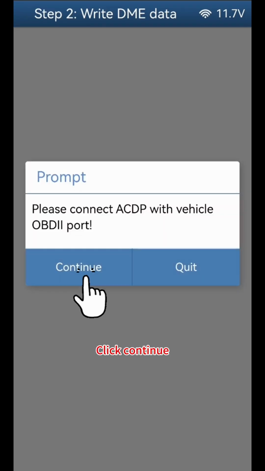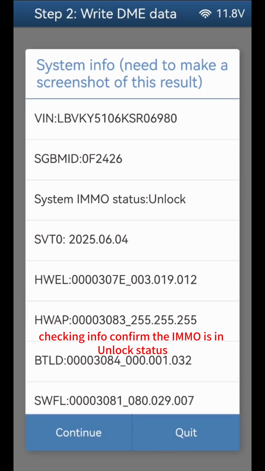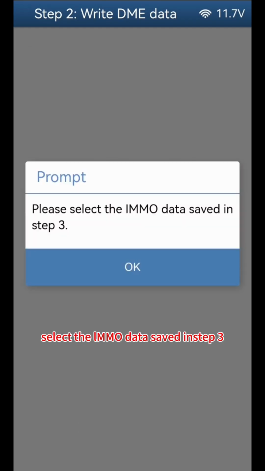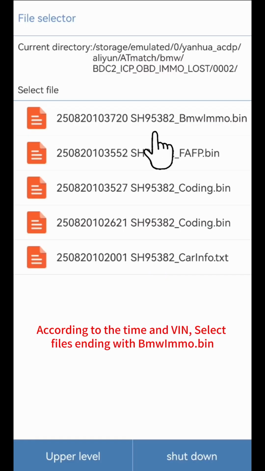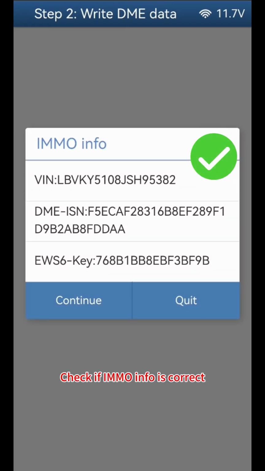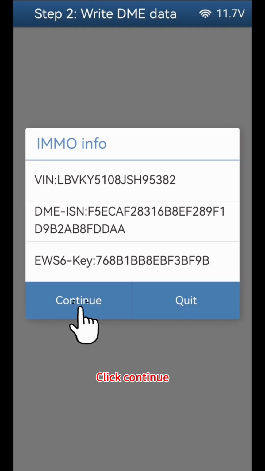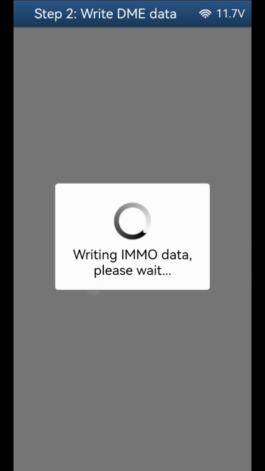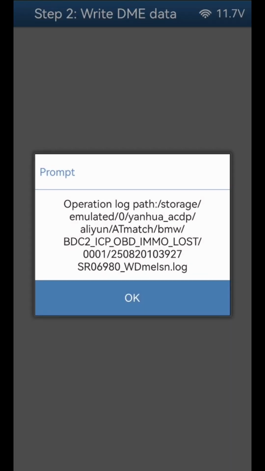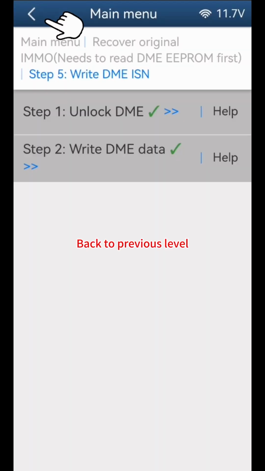Click OK. Click Step 2, Write DME data. Click Continue. Checking info, confirm the IMMO is in unlock status. Click Continue. Select the IMMO data saved in Step 3. According to the time and VIN, select files ending with BMW IMMO bin. Check if IMMO info is correct. Click Continue. Click Continue. Write DME data finish. Click OK. Back to previous level.